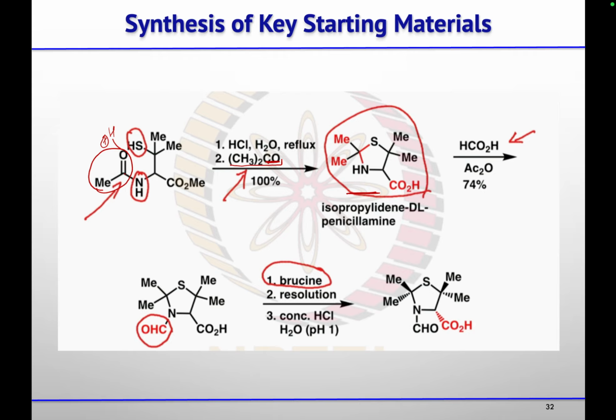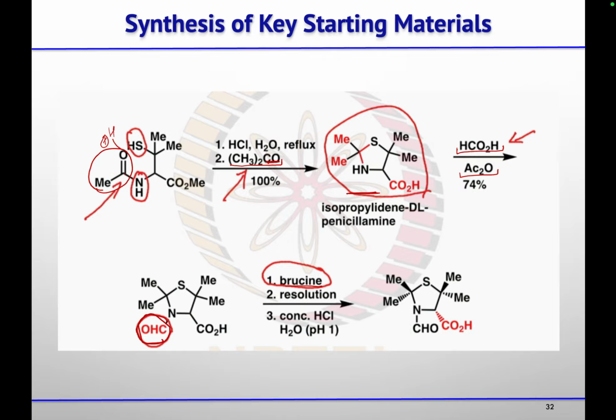Then using formic acid and acetic anhydride, this will form another mixed anhydride, and then nitrogen will attack at that formyl carbon to get this CHO group here. Then using brucine, which is an alkaloid, they resolve this compound.